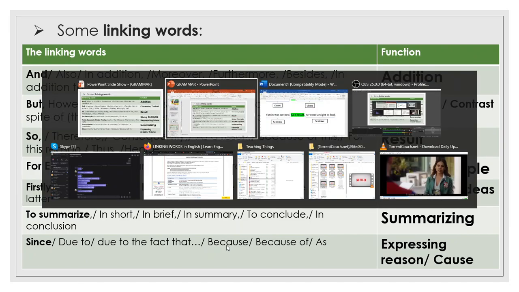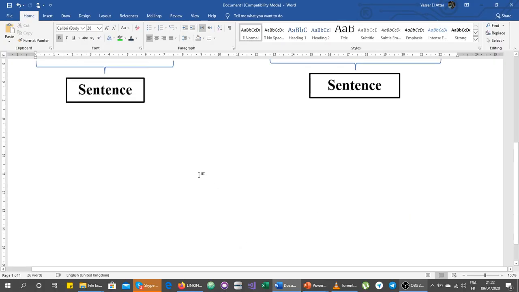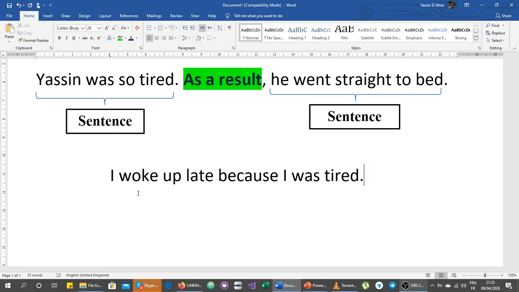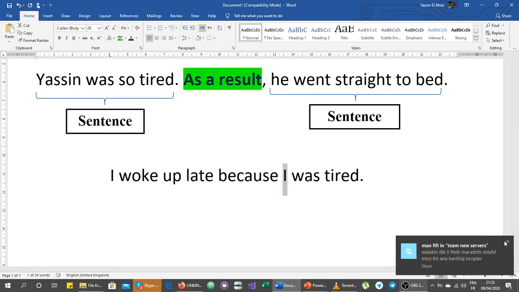All right, so let's go back here just to explain this. Let's just take this: I woke up late because I was tired. Here, because is always followed by a subject and then a verb.